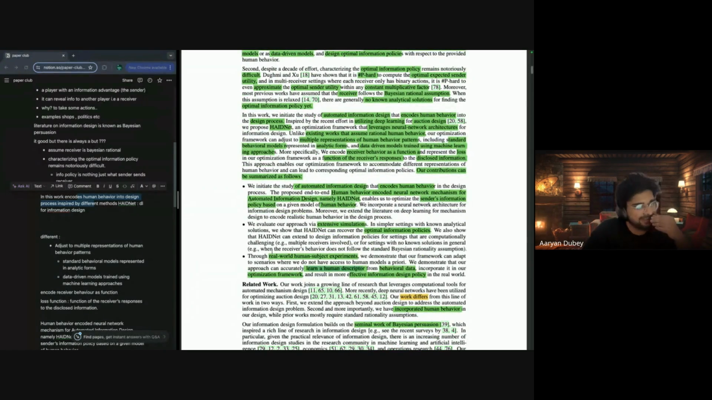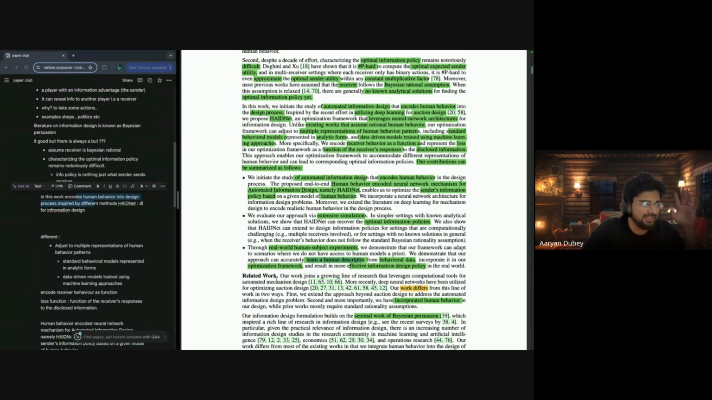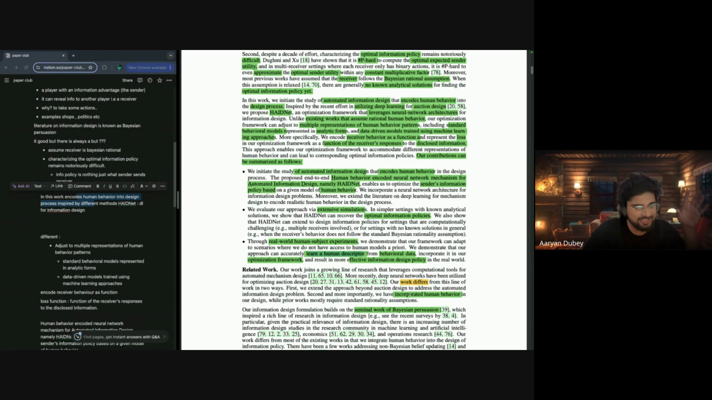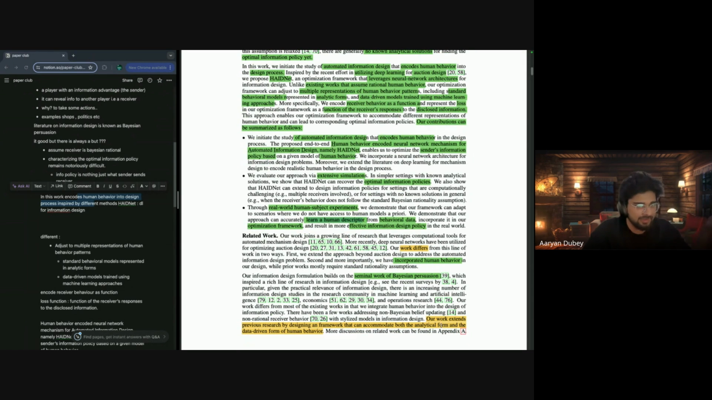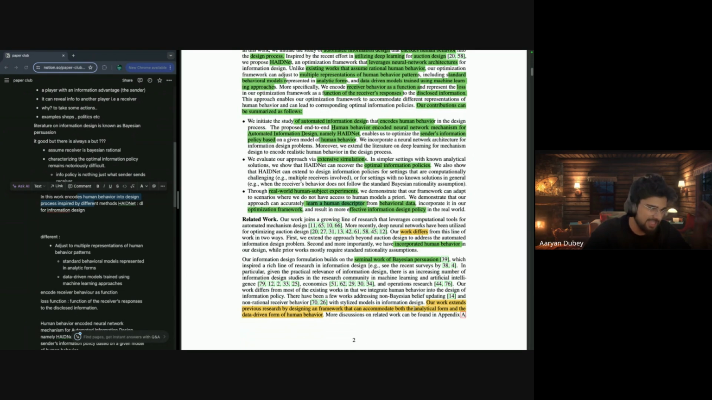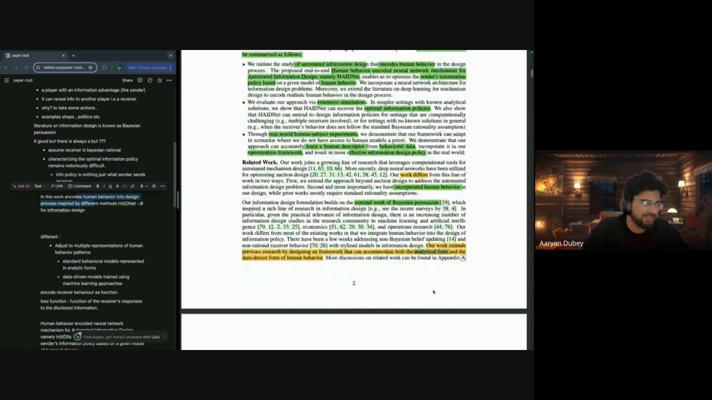Now we have related works. I'm going to explain very shortly. Their work differs because they have incorporated human behavior. Their information design formulation, what they say, is built on seminal work on Bayesian persuasion. Their work extends previous research by designing a framework that can accommodate both analytical form and data-driven form of behavior. Why this analytical form of behavior? Because there's a concept known as human descriptor that we'll see in the paper downwards, right?